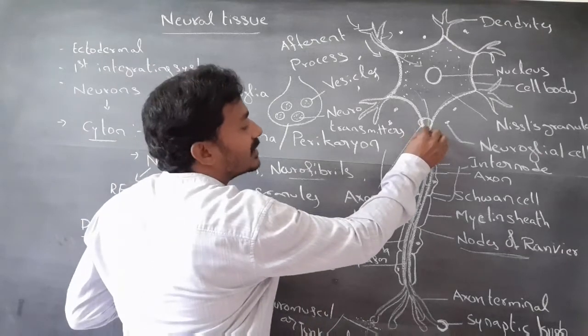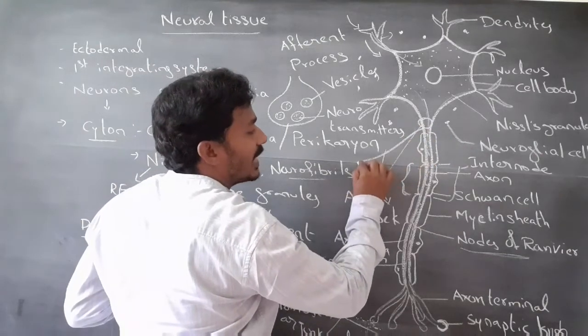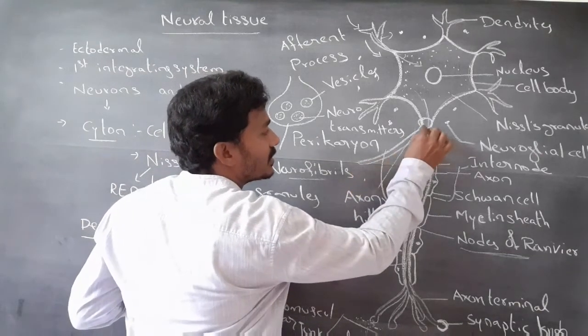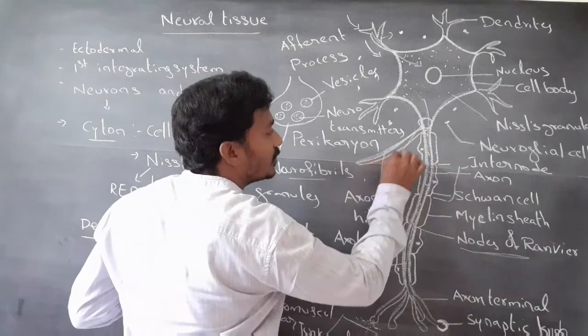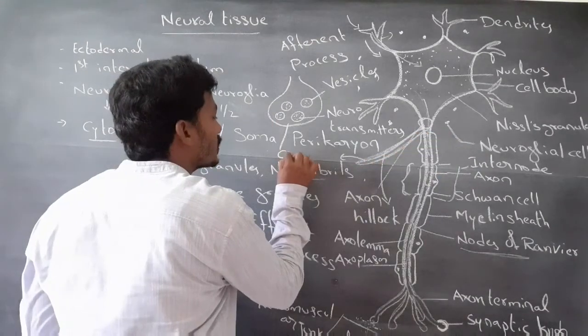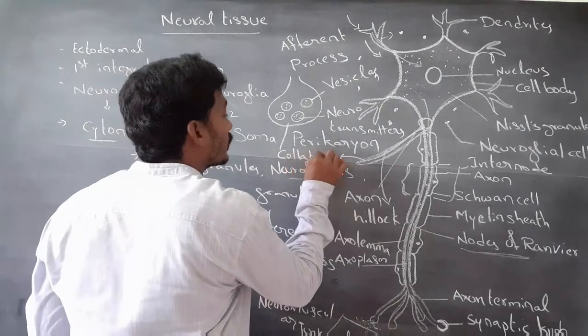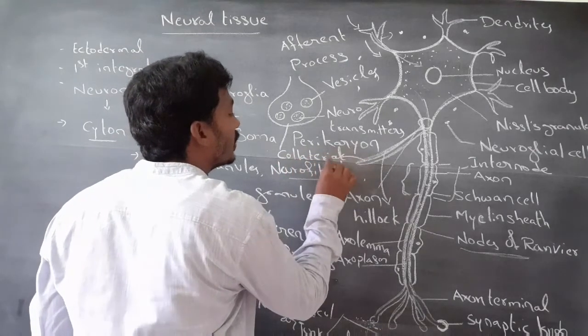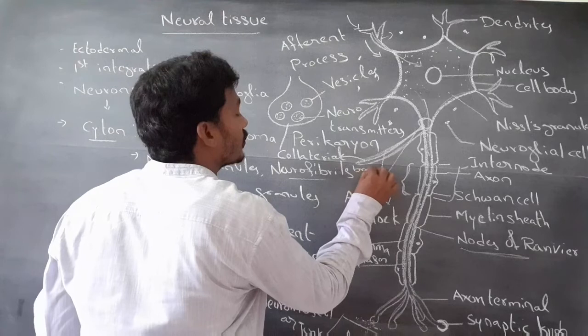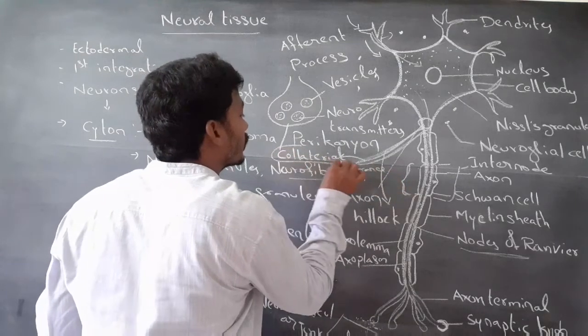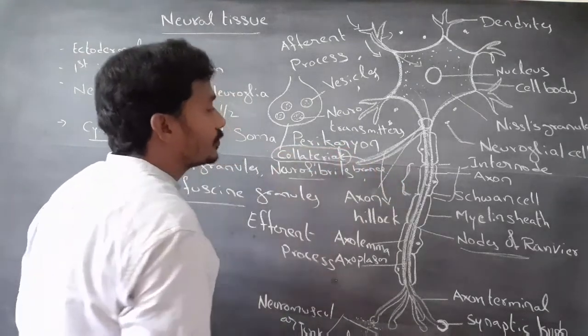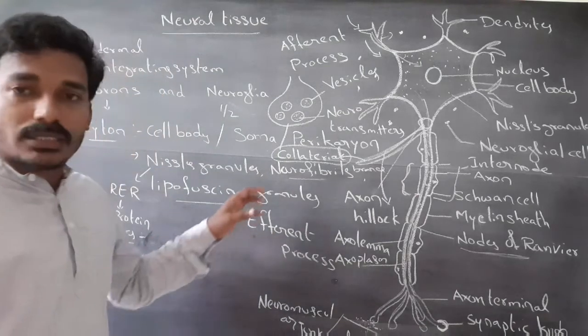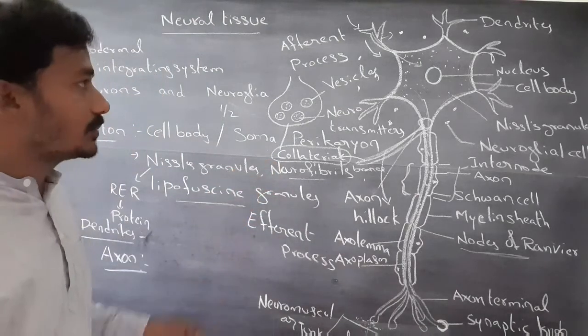Sometimes axon gives some branches. These branches are called collateral branches. These are the axon structures.